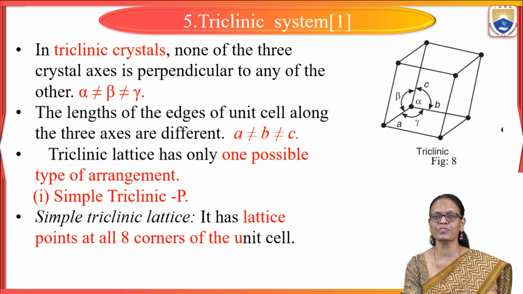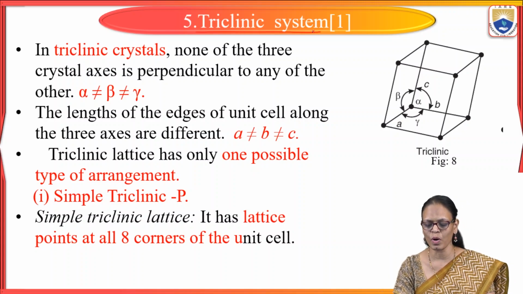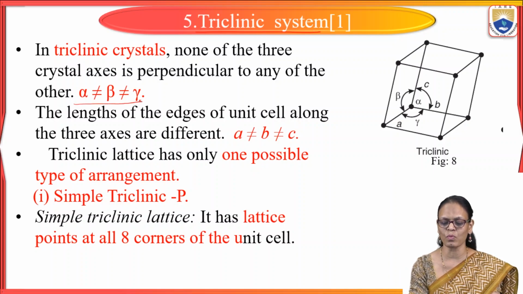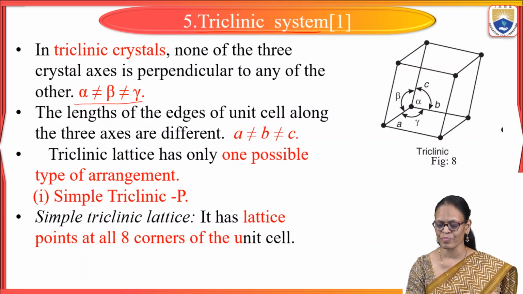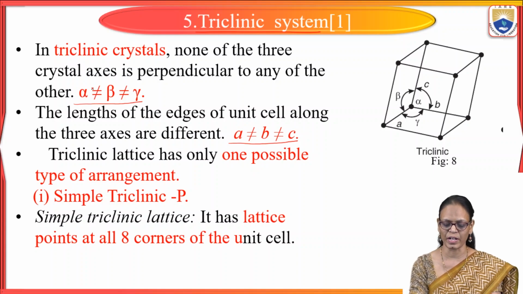Now coming to the 5th type, that is the triclinic system. What we see in triclinic is alpha is not equal to beta, not equal to gamma, meaning all the 3 angles are different and all the 3 edges are also different. The lengths of the edges are also different.